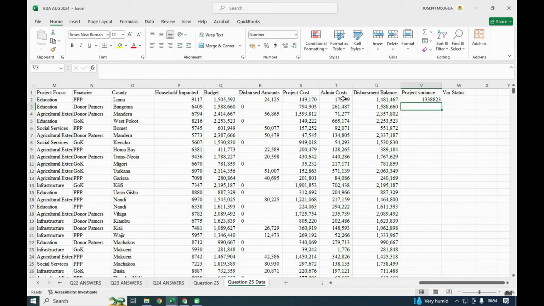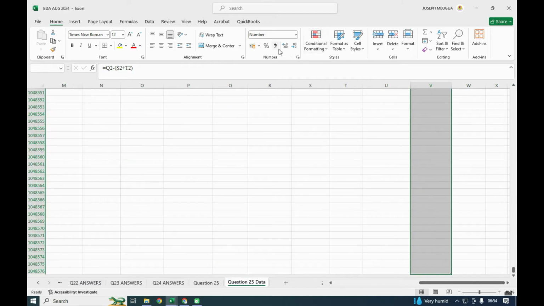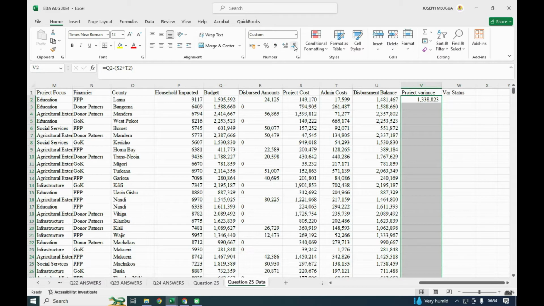Like in this case, you'll find that we had a favorable variance. I will down arrow, I'll format this that way, and here I'll double click.